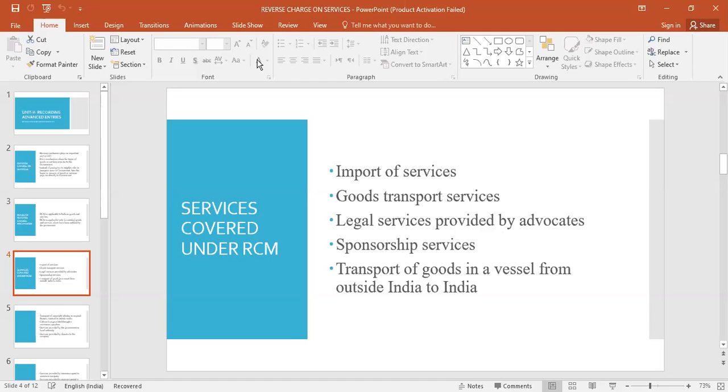Those who are buying sponsorship have to pay reverse charge mechanism tax. Similarly, goods transport services. Those who are receiving the benefit of those goods transport services have to pay reverse charge mechanism. So these are the services covered under GST in the category of reverse charge mechanism.